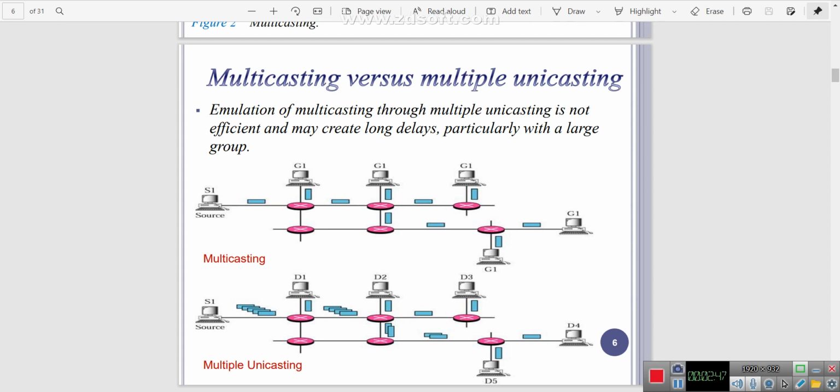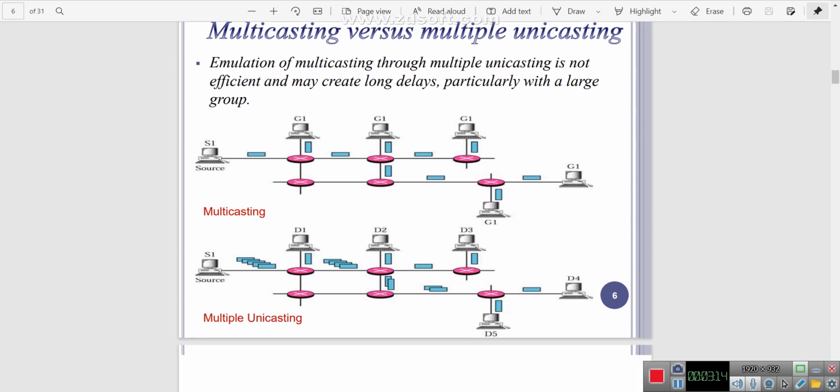That kind of transmission is not very efficient, because multiple packets are transferred simultaneously to multiple destinations, so delay will definitely occur. Due to the delay, multiple unicasting is not as efficient as multicasting. That is the difference between multicasting and multiple unicasting.